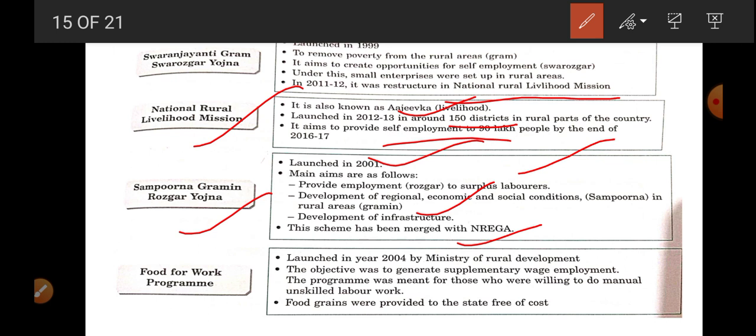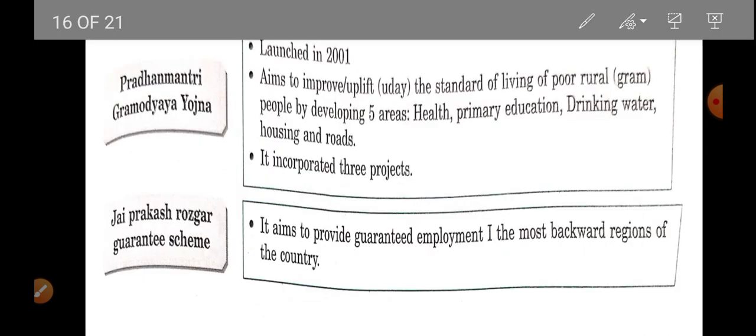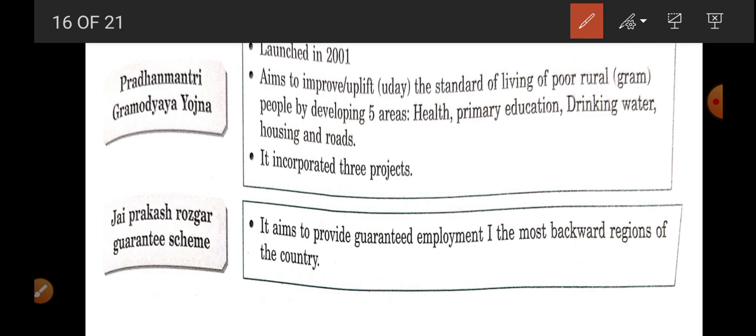Food for Work program launched in 2004 for the rural development. The program was meant for those who are willing to do manual, unskilled labor work. Food grain were provided to states free of cost. Now, Pradhan Mantri Gramodaya Yojana launched in 2001. It is related to uplift of standard of living of poor people belonging to rural area. Okay, developing 5 areas: health, primary education, drinking water, housing and road.